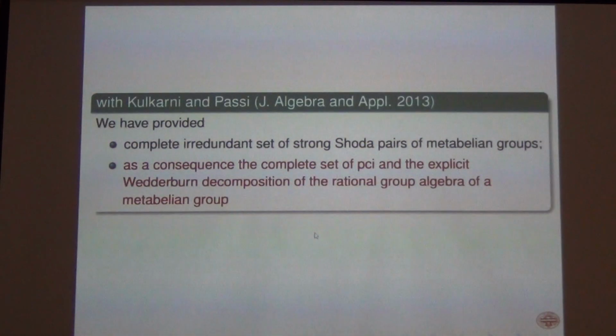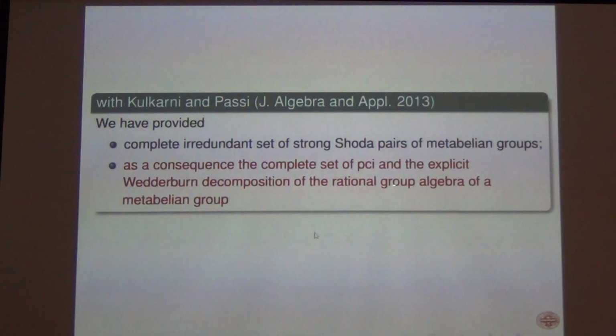And the first time Professor Kulkarni came to Punjab University in 2008 for an ATM school. He was there for the entire month. So I was studying this paper at that time. So I continued discussions with him and also with Professor Pasi. And after working for 2 years or so, 2-3 years, it took more time to publish, but we proved